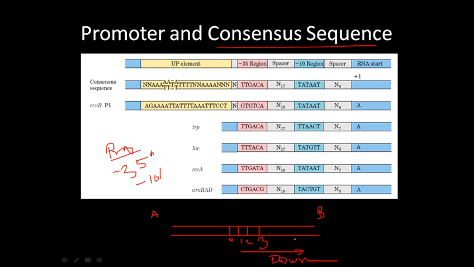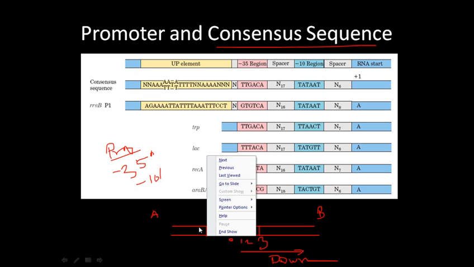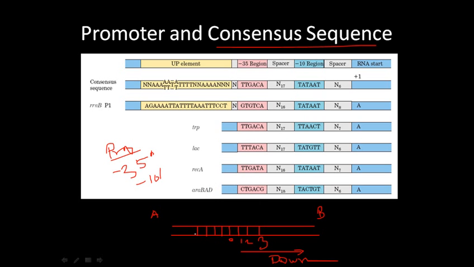It is nothing about up and down, it is about downstream, meaning after the 0 the values get higher. And what we have before the starting point of transcription, we also have nucleotides, and we mark those nucleotides negatively: -1, -2, -3. We call them the upstream region. So we have this upstream region in this direction. This is what we are talking about.